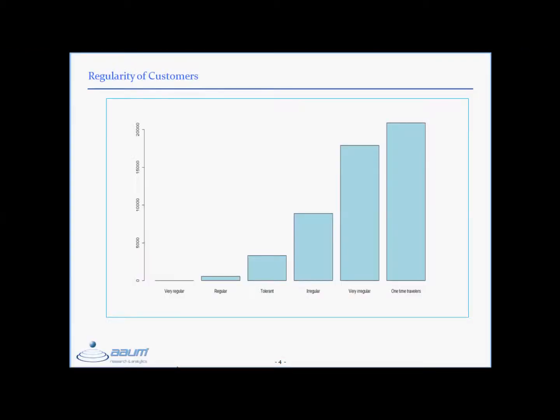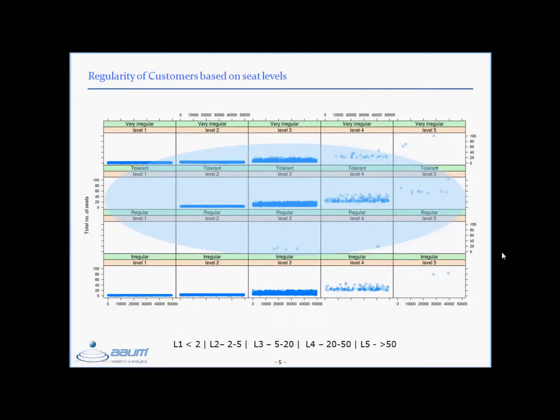So this is a representation of the regularity metrics in a bar plot. We have a very thin layer of very regular customers, and these are your regular customers: tolerant, irregular, very irregular and one-time travelers. This metric again can be tied with the seat levels, which becomes even more powerful and helps in monitoring each segment of customers and allows for clear targeting.